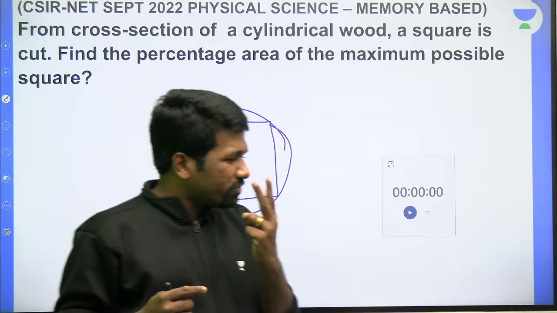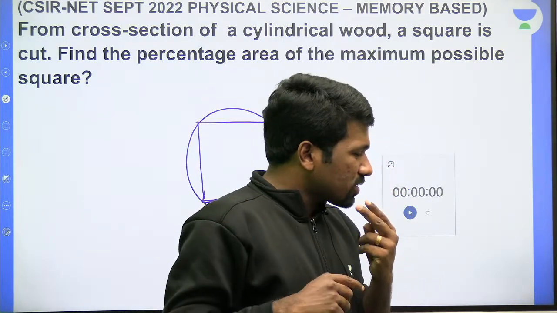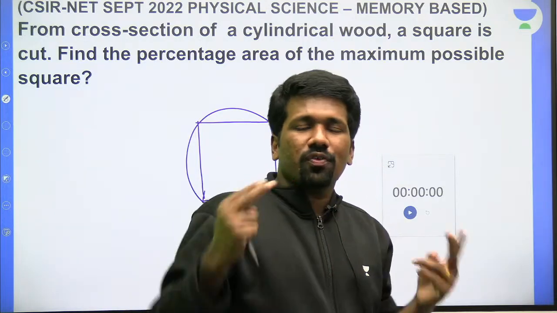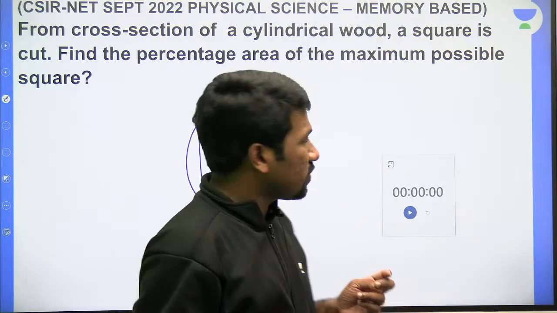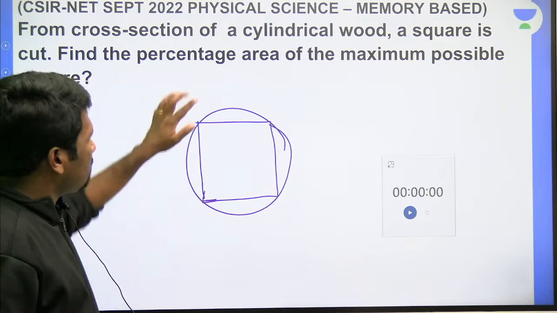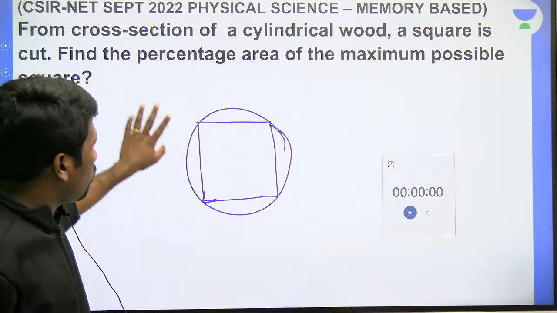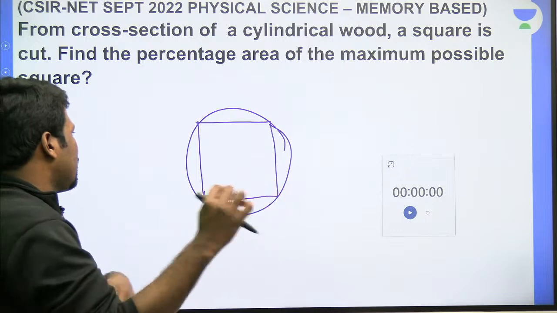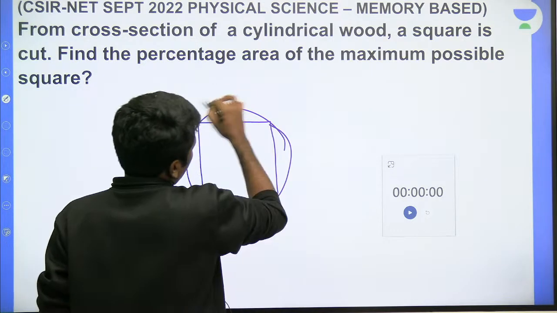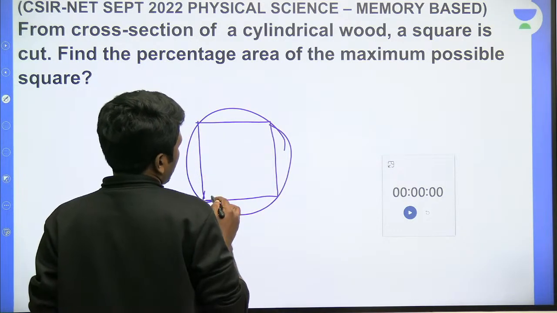Actually, two versions of this question people have sent. I was confused whether it is the same question or a different question. If it is a different question, that will change the answer. But for this question, according to what the question says, I will tell you the answer. So this square area out of total circle area into 100 is what you need to find.